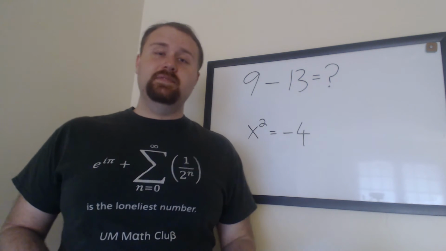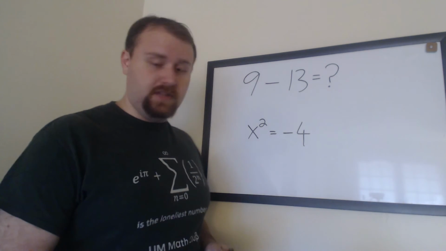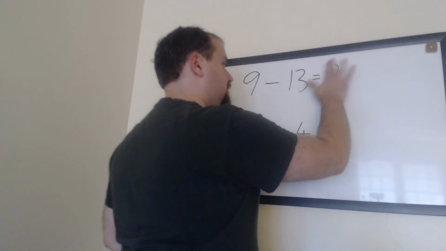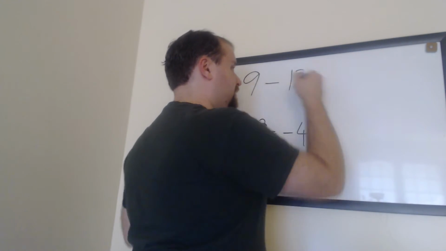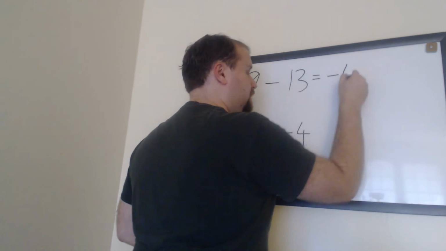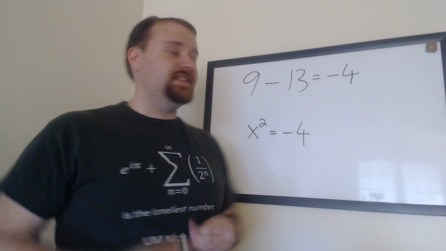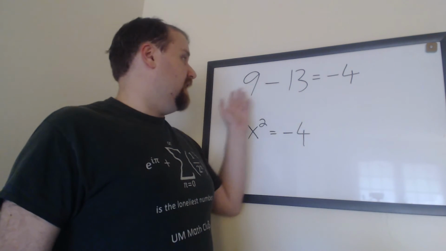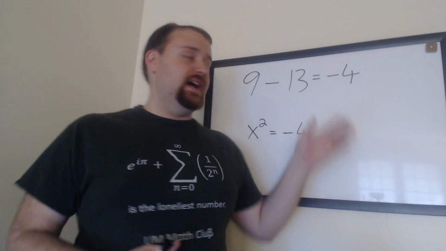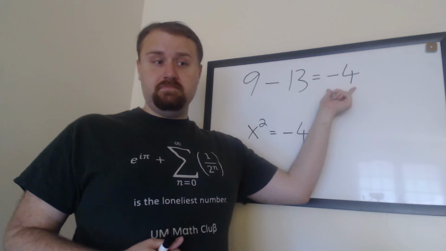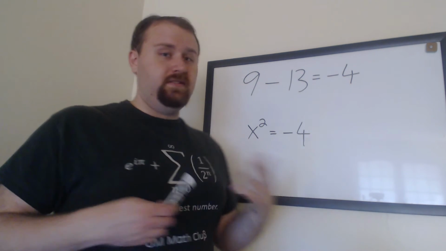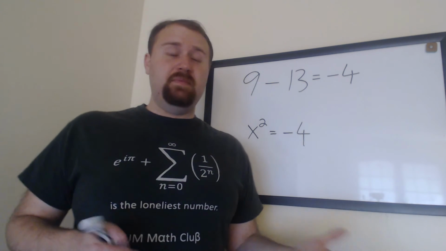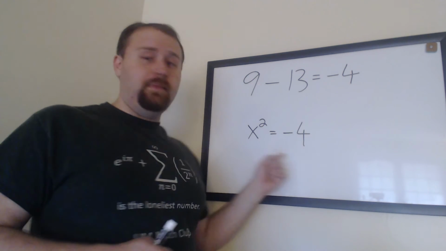You have to be able to accept negative numbers. So instead of this little question mark here, we have negative 4. If I start with 9 and take away 13, then I've taken away more than I originally had, and then 4 more.